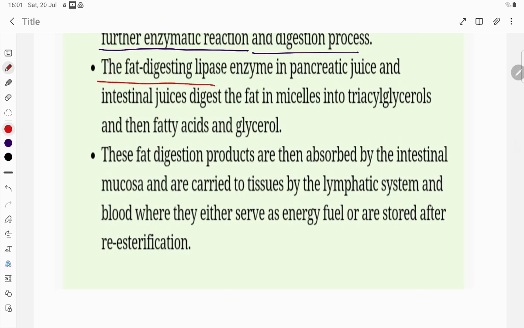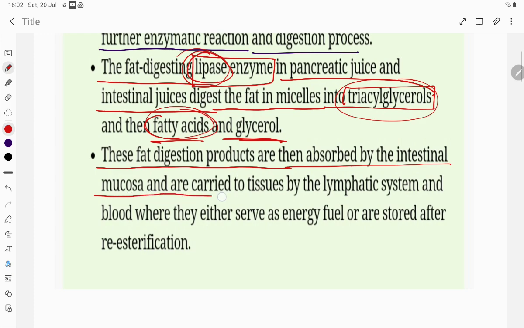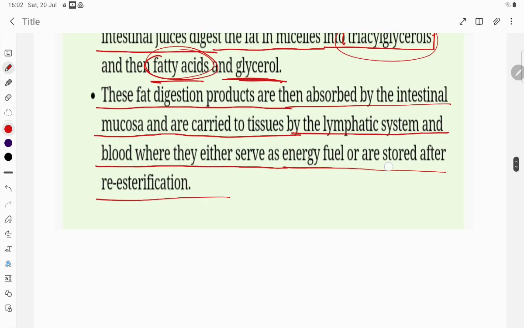The fat digesting enzyme, which enzyme, students? Lipase enzyme in pancreatic juice and intestinal juice digests the fat in micelles into triglyceride. What, students? This lipase enzyme digests the small fat globule into triglyceride and then fatty acid and glycerol. These fat digestion products are then absorbed by the intestinal mucosa and are carried to tissue by the lymphatic system and blood, where they either serve as energy fuel or are stored after re-esterification.